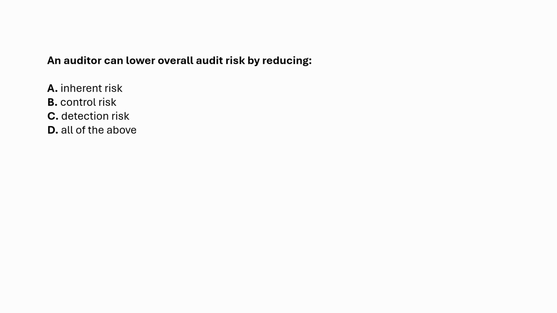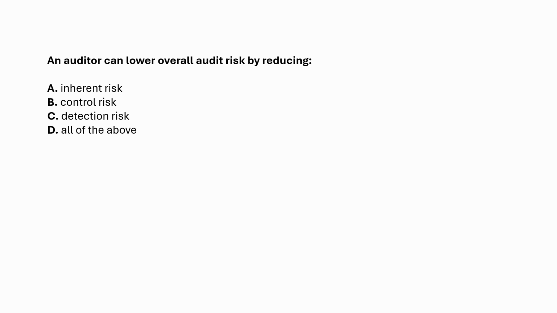Control risk means the chance that the client's internal controls will fail to catch or prevent a misstatement. Weak segregation of duties, that's high control risk. Strong automated controls, lower control risk. But again, those are management systems. I don't design or run them, so I can't change control risk either.